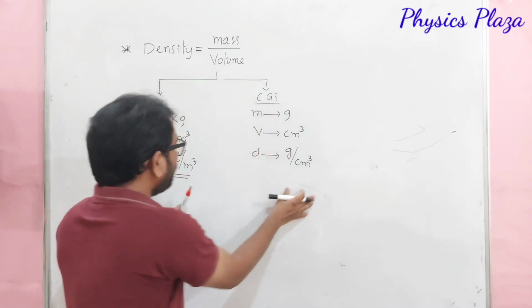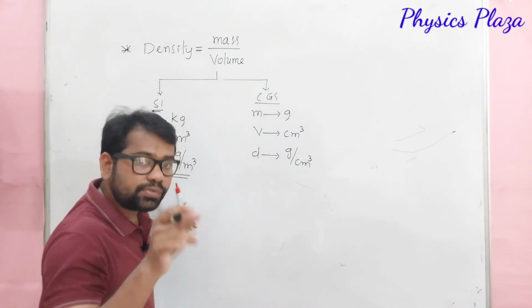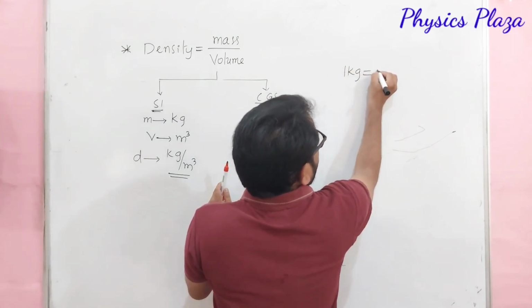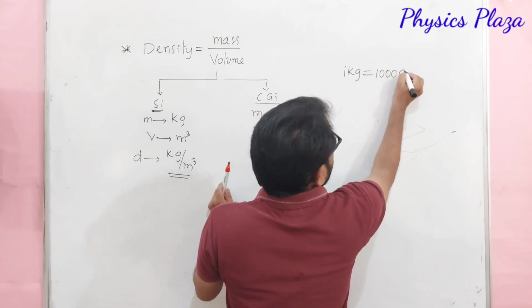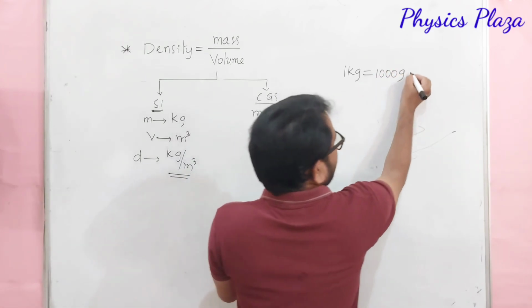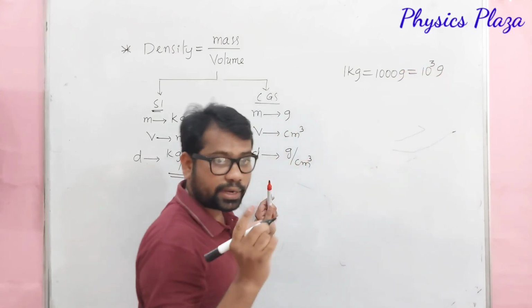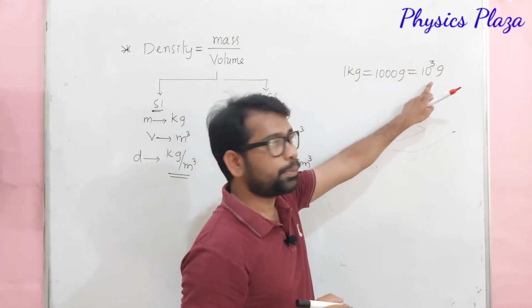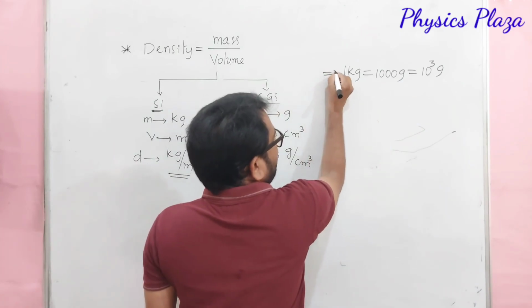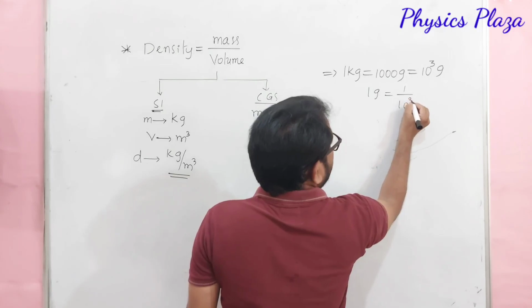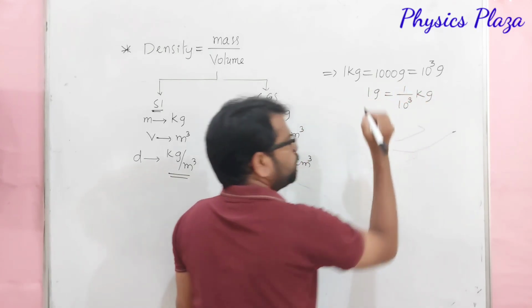Children, to understand the relation between these two, first we should know this: 1 kg is equal to 1000 grams. Can we write it like this? 10 power 3 grams. So don't forget, 1 kg is equal to 10 power 3 grams, whereas 1 gram is equal to 1 by 10 power 3 kg.